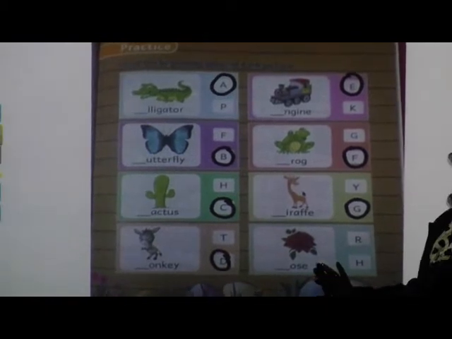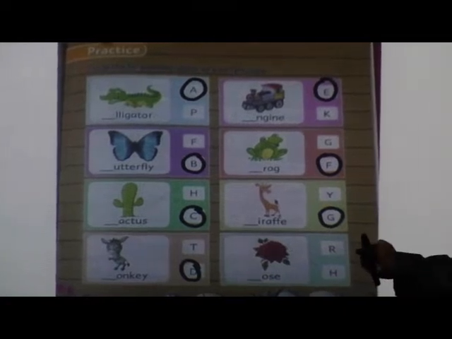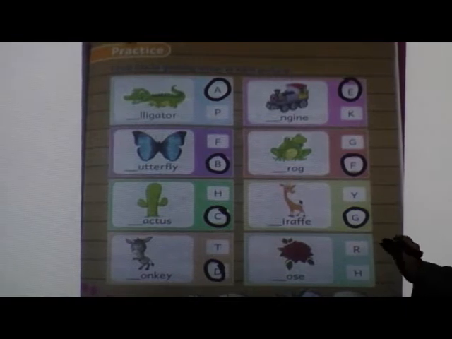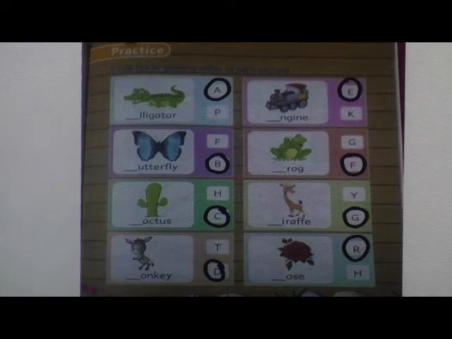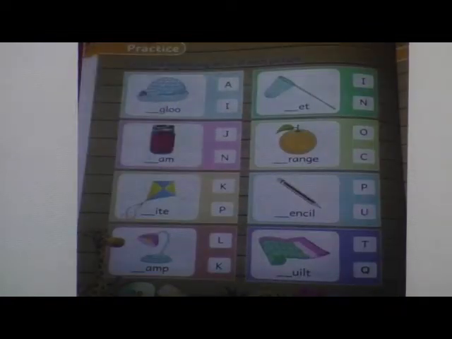Next picture. Which picture is this? Rose. Very good. And what will be the beginning letter? R or H? R. So you have to circle letter R. Rose. Done? Okay. After completing this, next page you have to turn.